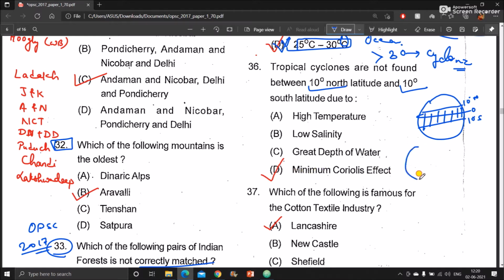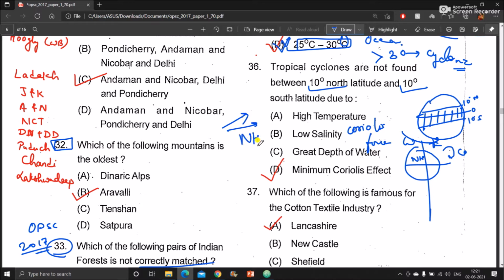As you know, in the earth, the winds will be rotated because of the earth's rotation. Since the earth is always rotating from the west to east, due to this rotation, there is another effect called the Coriolis force. So the winds will be drifted towards another direction. In the northern hemisphere, the winds are drifted towards right. In the southern hemisphere, the winds are drifted towards the left.